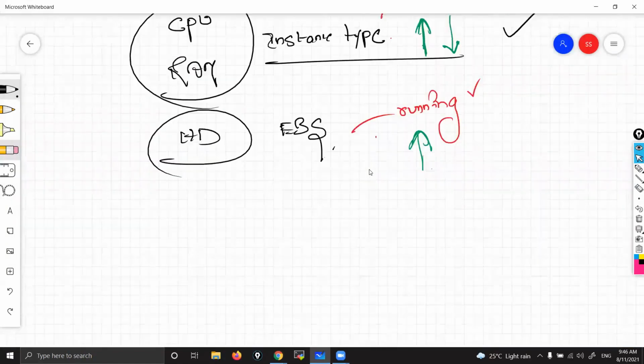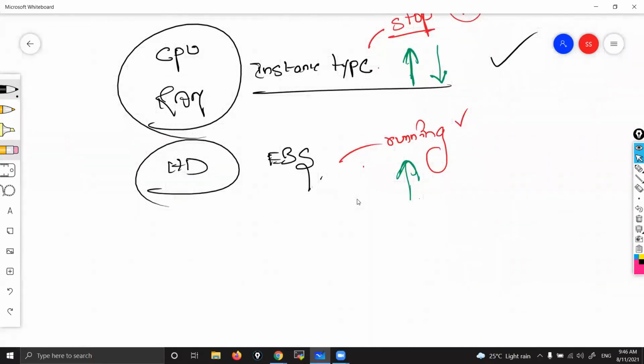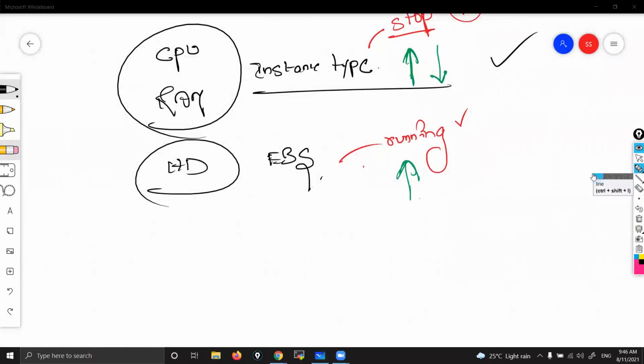Now coming to EBS. See, EBS, you can increase, you can't decrease. I'll tell you why it is so, because there is a logic behind that. Earlier they used to give a decrease option also, but they are not giving it nowadays. Why? Not only here in AWS, you take any technology outside, even databases, where you can only increase a thing, you can't decrease. Okay, guys, first listen to the class. Don't type anything in the chat box.